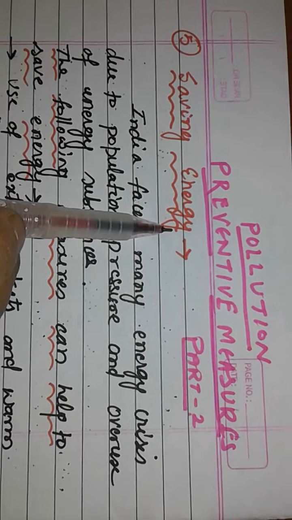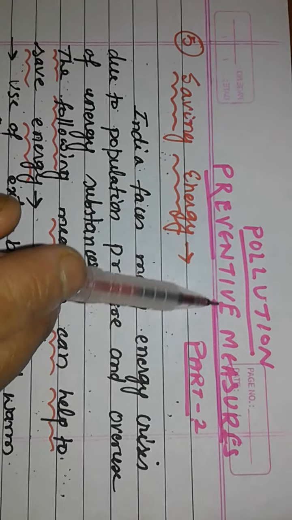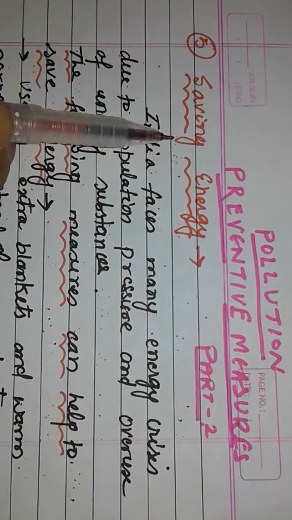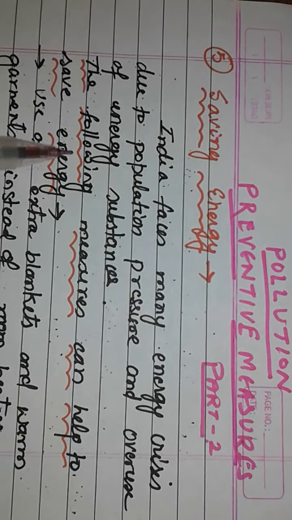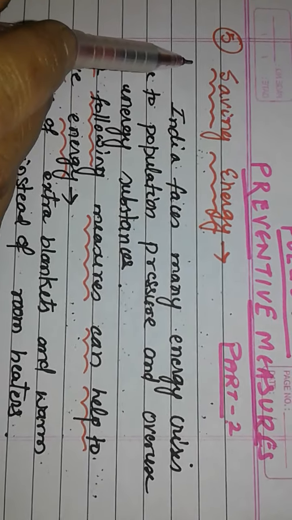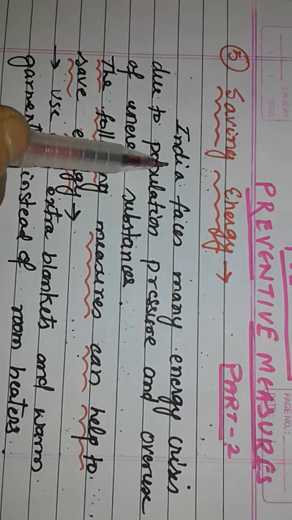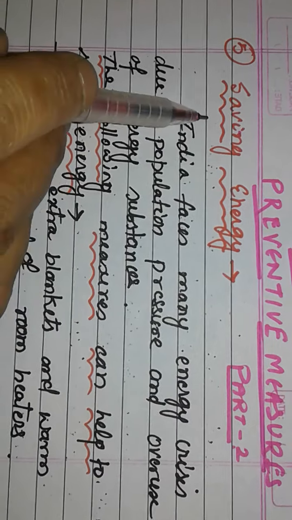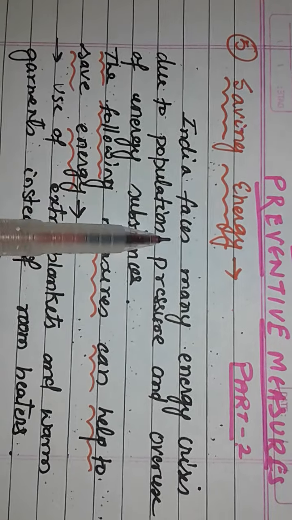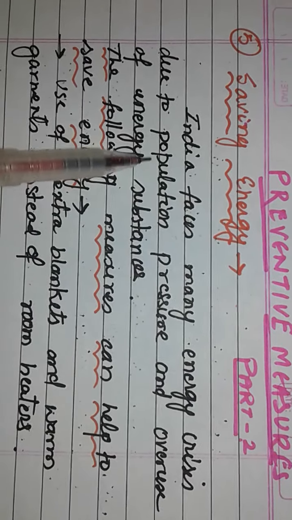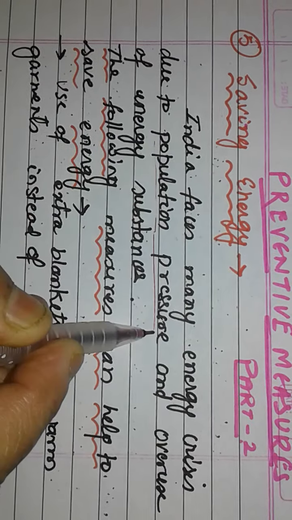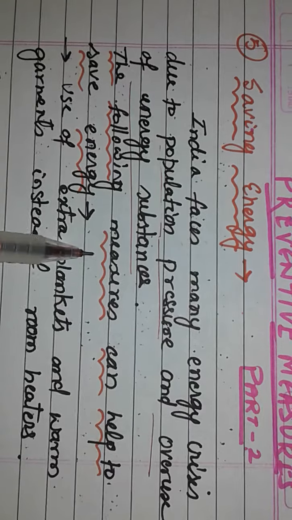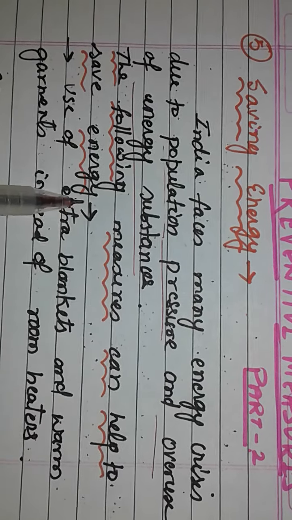Today we will start part 2, preventive measures of pollution, standard 9 geography. Last time we learnt about how to reduce the use of fossil fuels. Now we will come to how to save energy. India faces many energy crises due to population pressure and overuse of energy substances. The following measures can help to save energy.